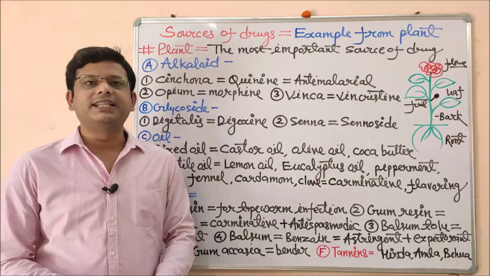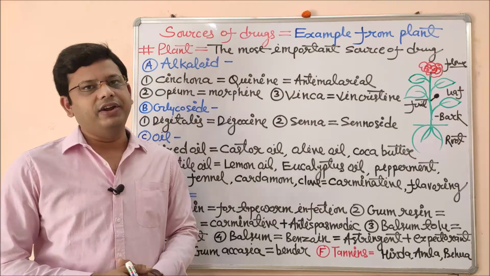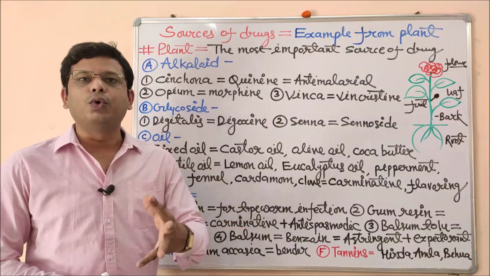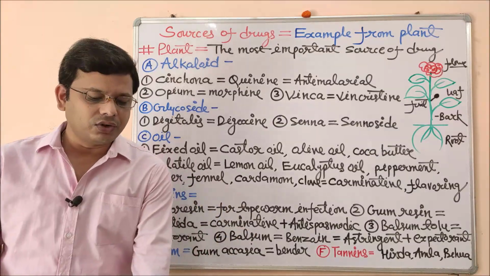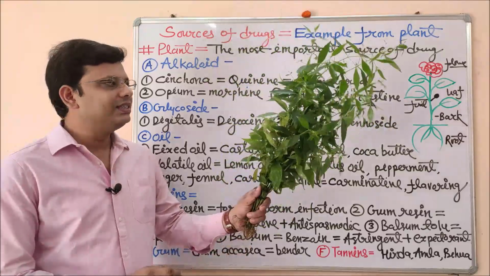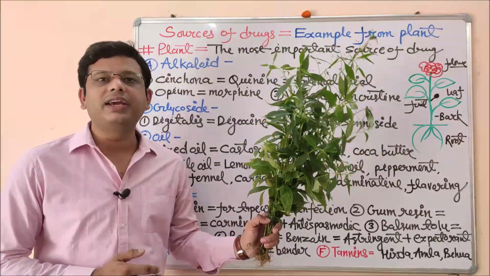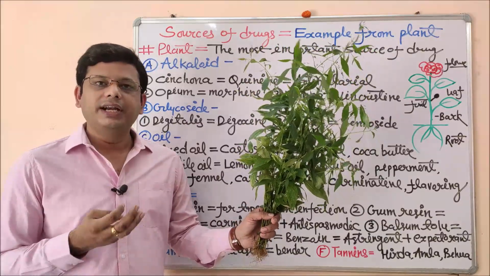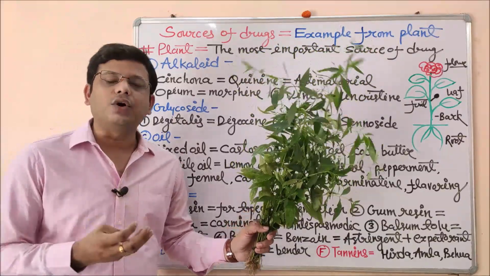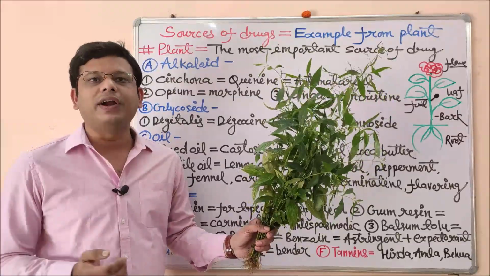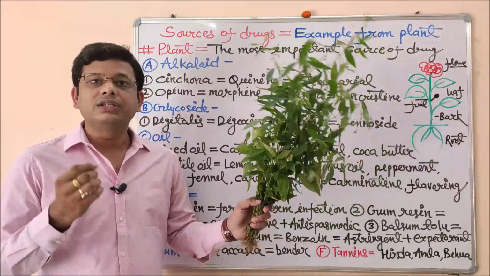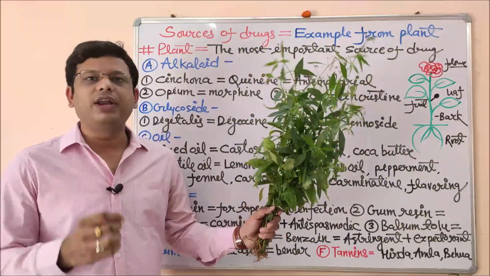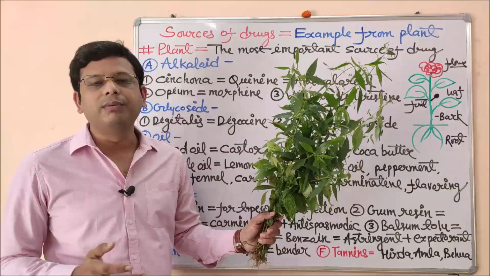Now we are going to study the plant as a source of drug in full detail. Please allow me to show you some examples which represent the plant as a source of drug. First of all, this is a plant known as kalmegh in Hindi. This is a very vital drug for liver problems. It is used to cure liver cirrhosis. It is also used to cure liver problems like jaundice and fatty liver. This is a very good remedy for dengue and malaria. It is really very important for the treatment of such kinds of liver problems.